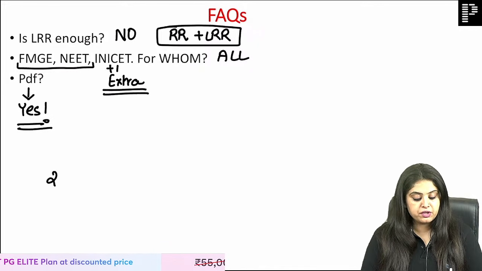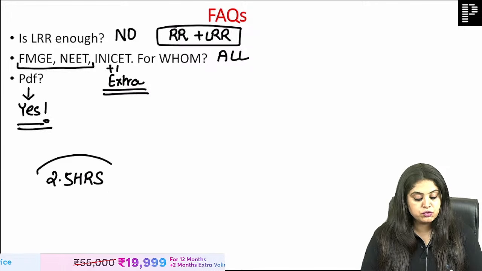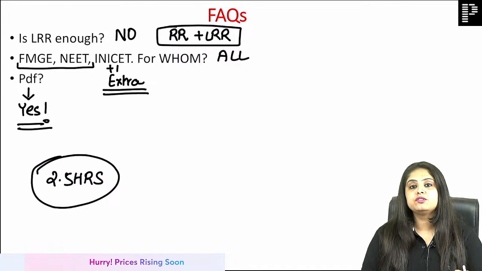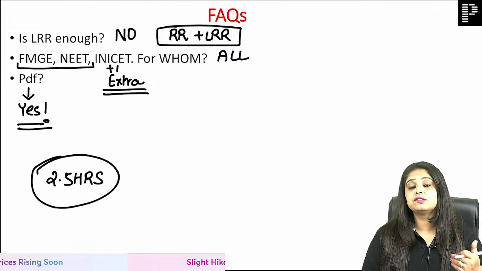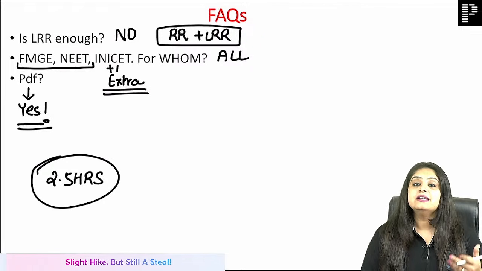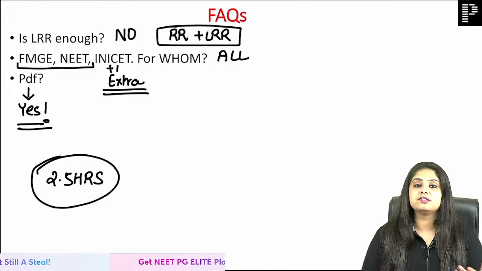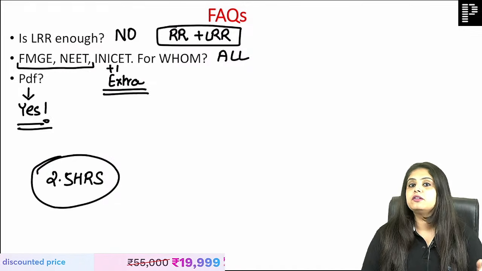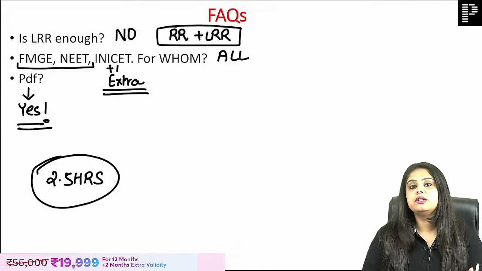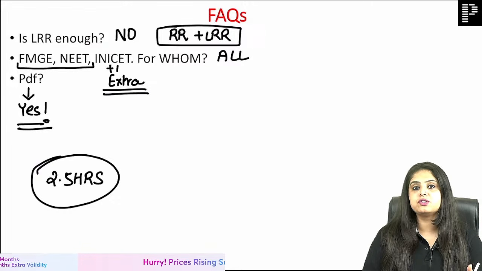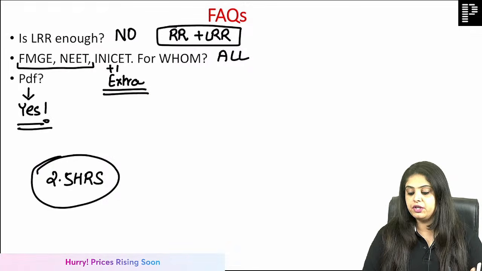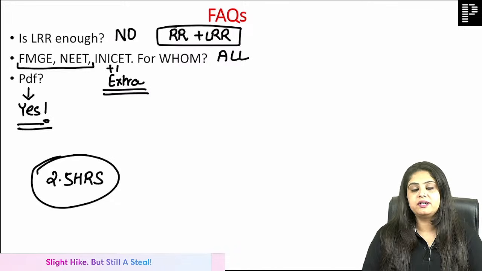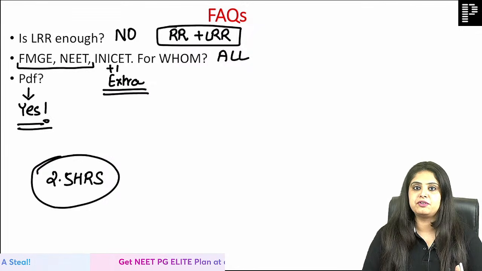What I want you to do over here is, with me, this 2.5 hours should be like a dedicated session only for pathology. Exactly like FMG students have an exam for 2.5 hours, you'll have to sit with the same concentration for that time. Same goes for NEET PG and INI-CET students. In the exam, you have to have the same level of concentration for the same duration, and you cannot afford to think of miscellaneous things. I want you to get into that tunnel vision and that zone of concentration where you're going to practice it with me over here today. Of course, there I won't be there, but you will be on your own. So you need to get motivated enough to only focus on what you have in front of you.